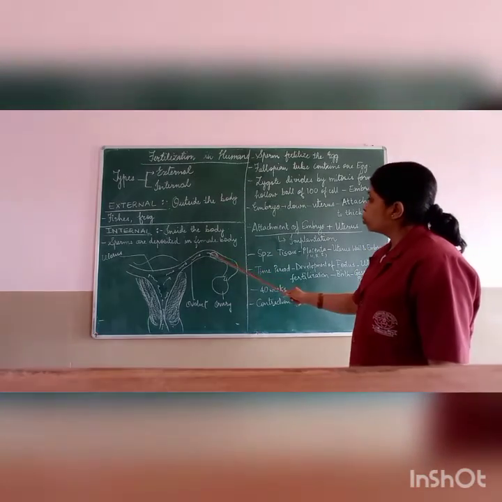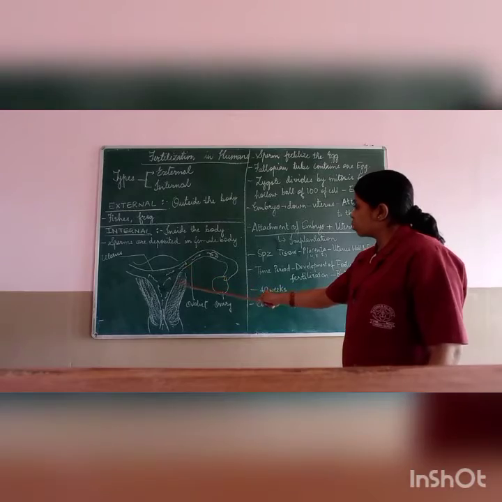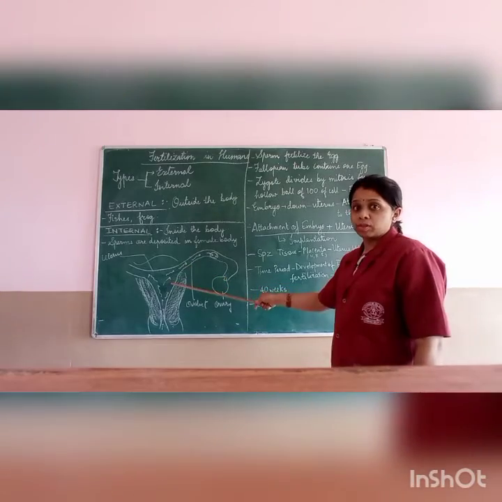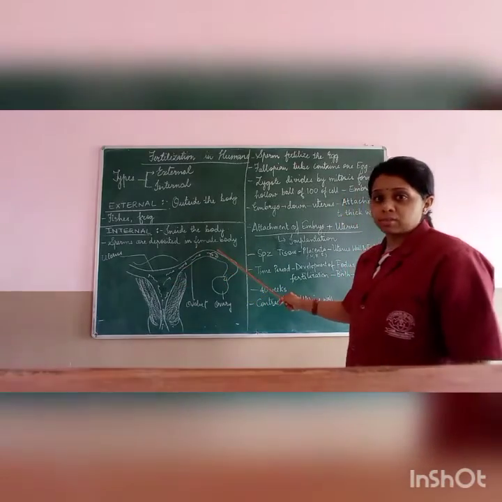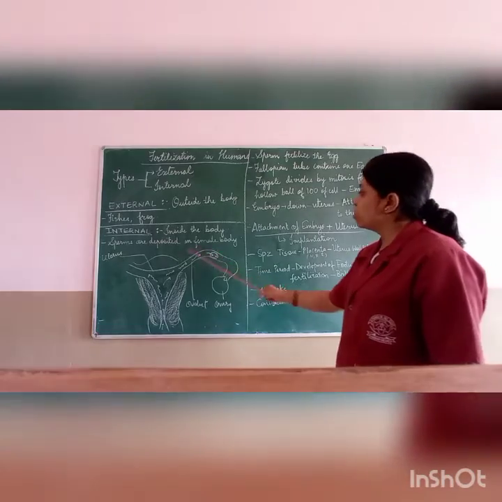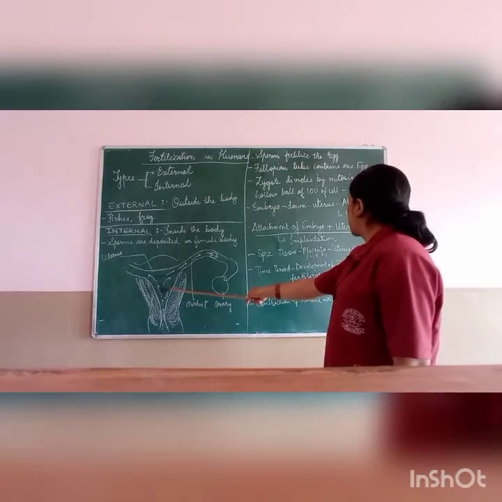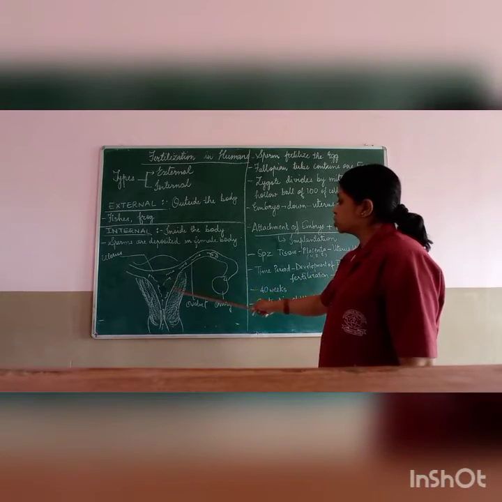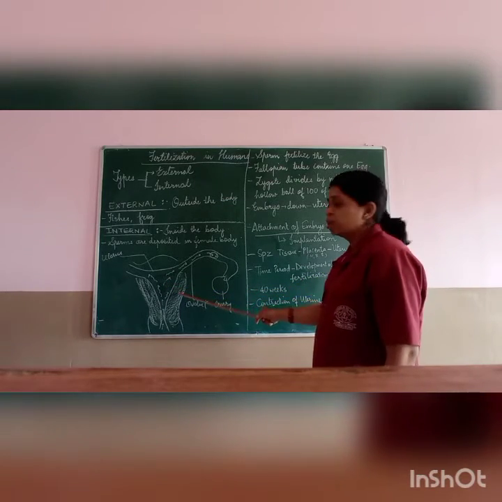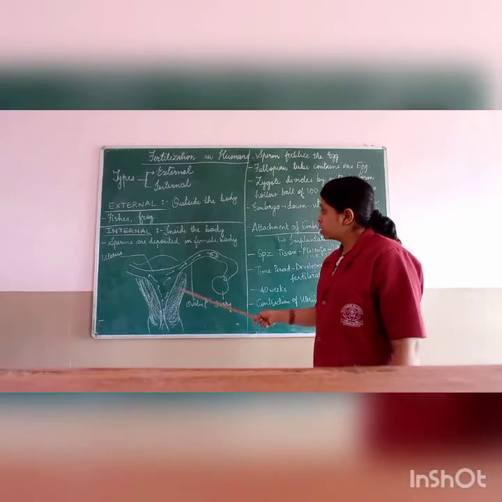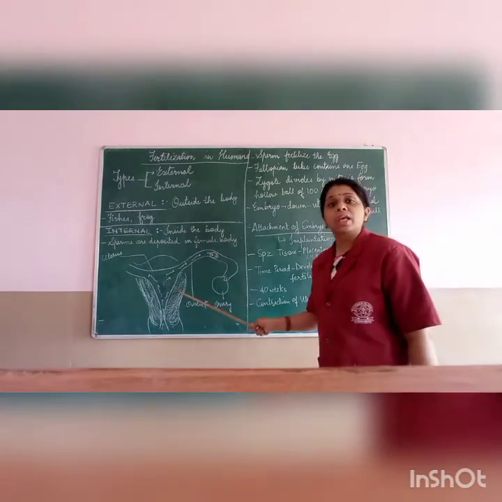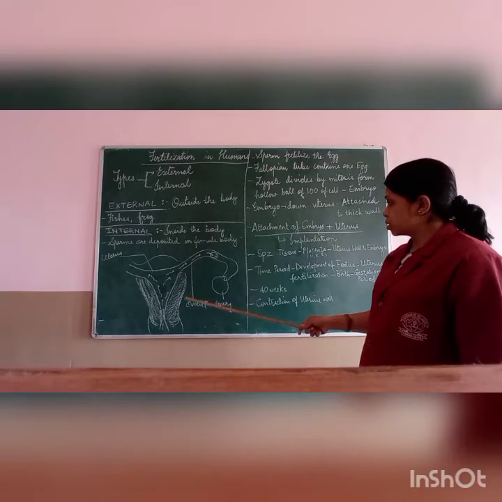This embryo will again travel down into the uterus and get attached to the thick wall of the uterus.